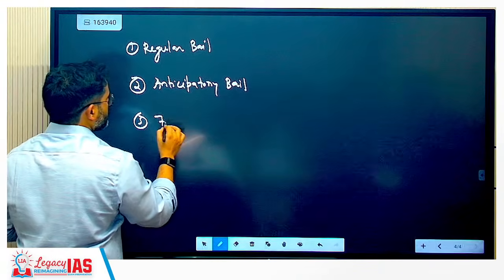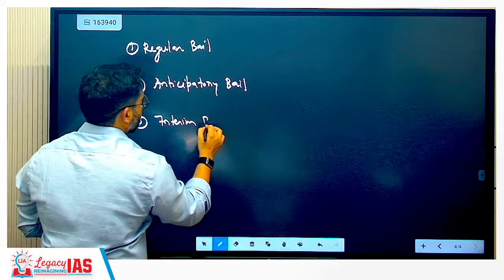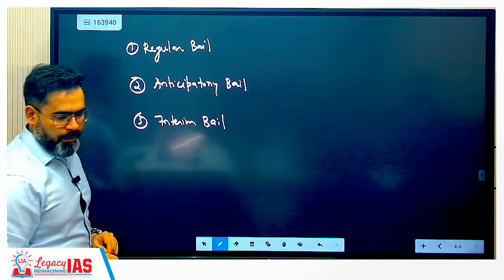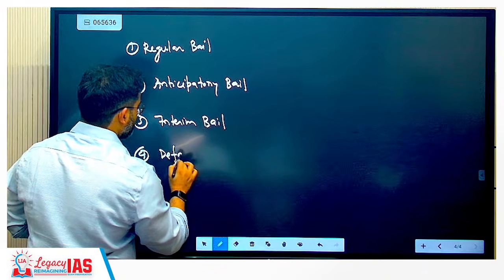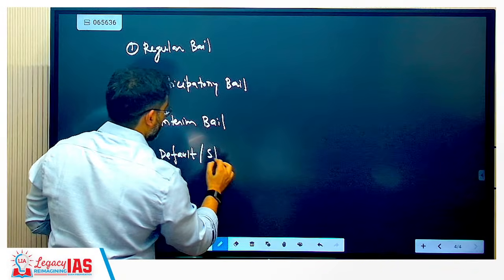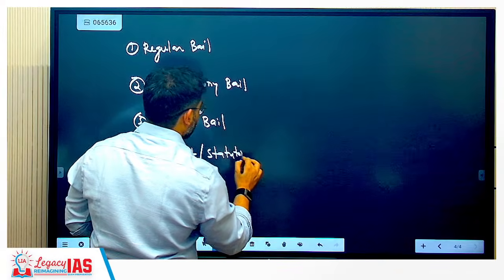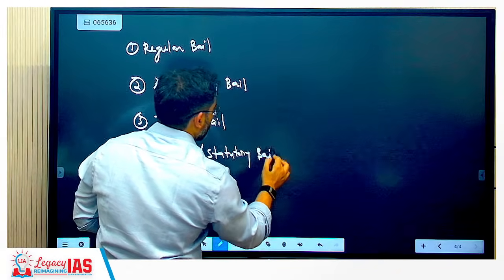Third is interim bail. And fourth is default or statutory bail.